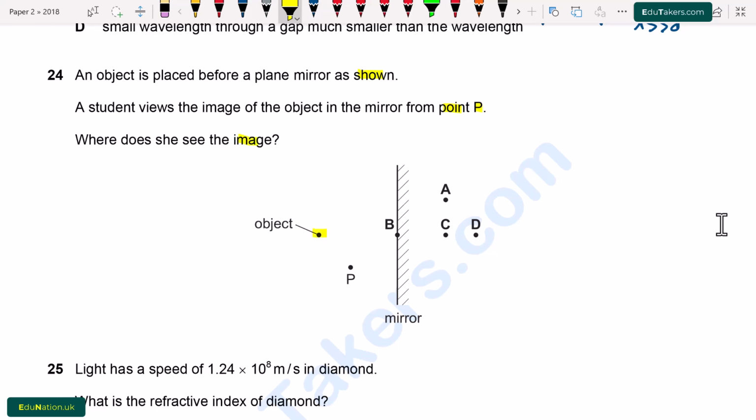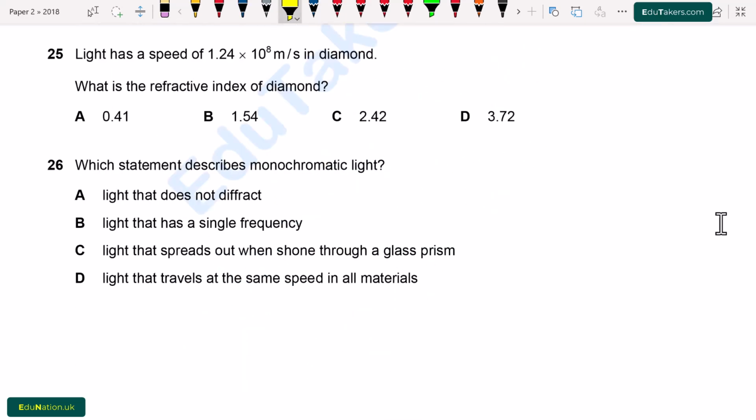First of all, the object is at this position and it's a plane mirror. In the plane mirror, the image is formed on the opposite side of the mirror at the same distance. It means that we have to measure the distance between this object and the mirror. Then this distance will be equal to the distance of the image from the mirror, at the point D. It means that the image is formed at D. So D is correct.